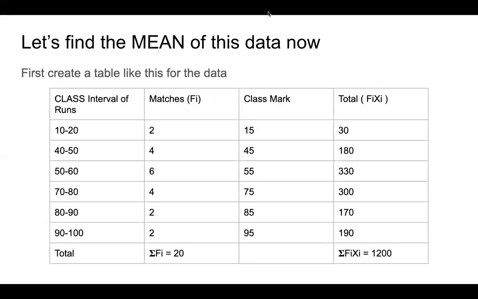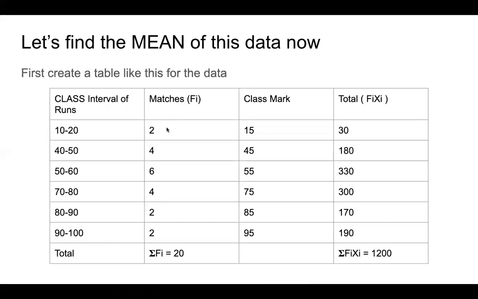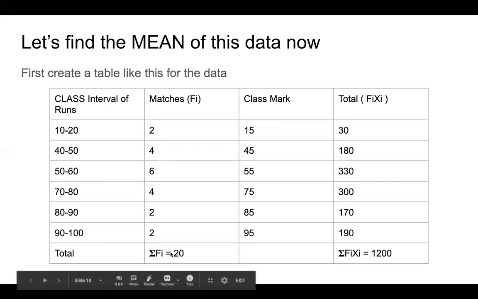Yeah. So you can see now the class is 10 to 20, 40 to 50, 50 to 60, 70 to 80, 80 to 90, 90 to 100. So how many matches did Virat Kohli score these runs? In 2 matches he scored between 10 to 20 runs. In 4 matches he scored between 40 to 50 runs. 6 matches, 50 to 60 runs, and so on and so forth. A total of 20 matches. In 20 matches, he scored runs in these classes.